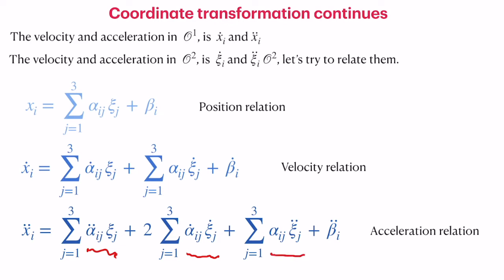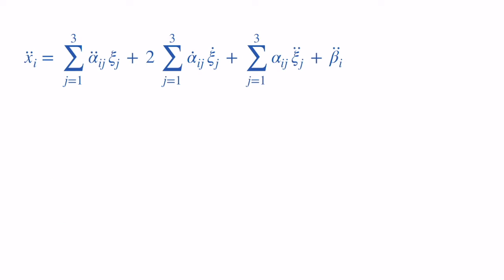Then we have the transformation of acceleration itself, that is alpha ij, and then beta i double dot. This is how we relate the acceleration, and it looks somewhat cumbersome with all the summations. This is the main relation between the acceleration in O1 and O2.